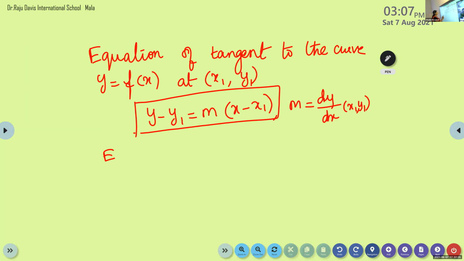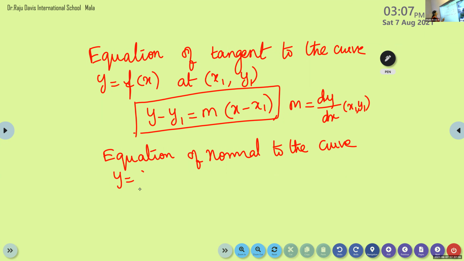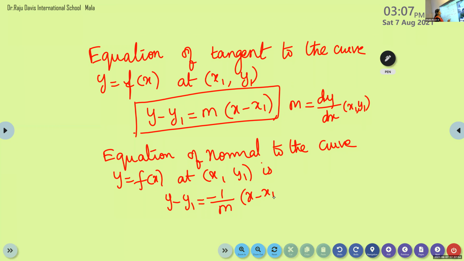Similarly, second one is the equation of normal. Equation of the normal to the curve y is equal to f of x at the point x1 y1 is y minus y1 is equal to minus 1 by m into x minus x1. What is m? M is again the slope, dy by dx at the point x1 y1.